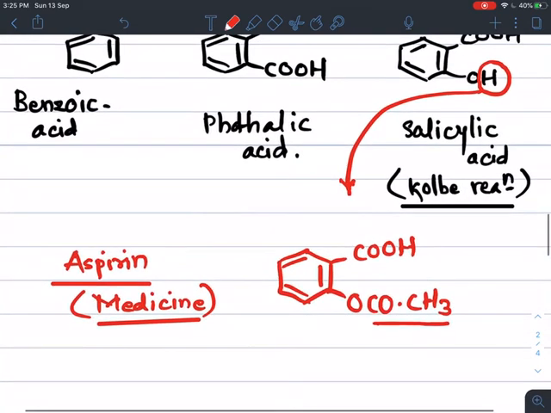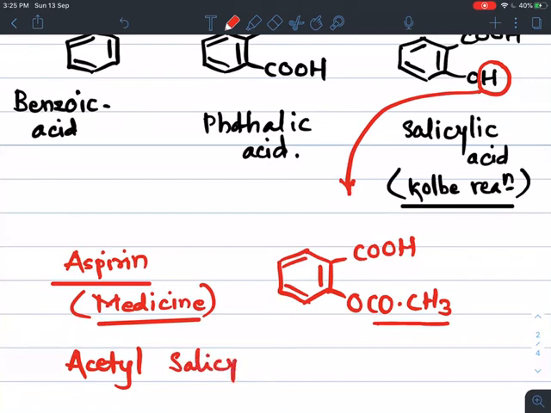It is a derivative of salicylic acid, and at the ortho position the acetyl group is attached, so its other name is acetyl salicylic acid, in short ASA. So acetylsalicylic acid is the other name of aspirin.